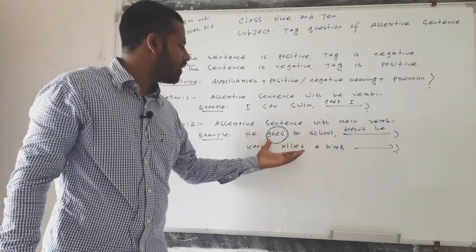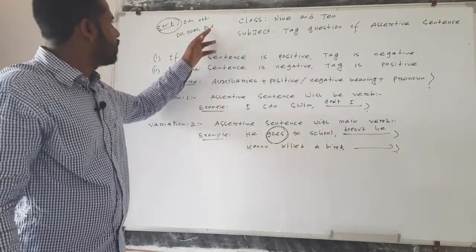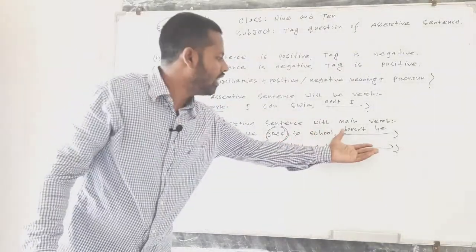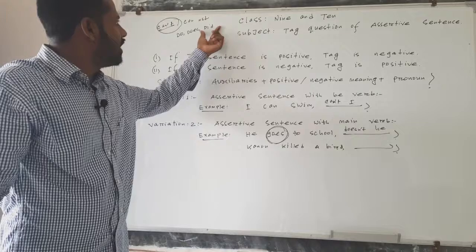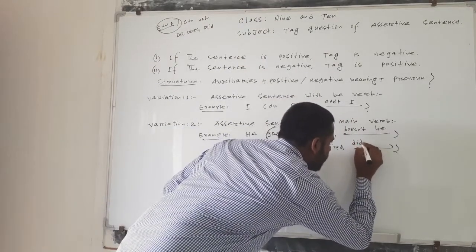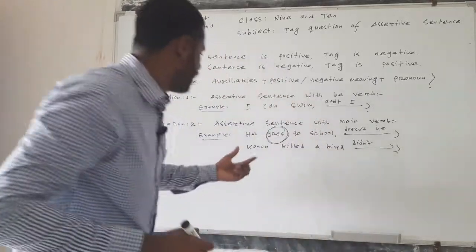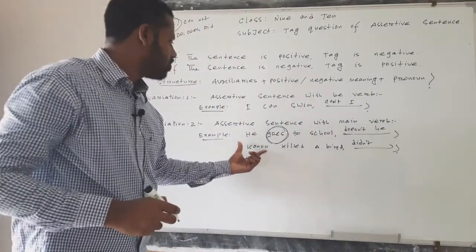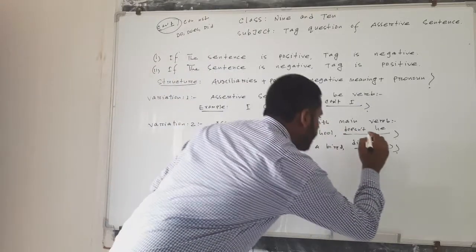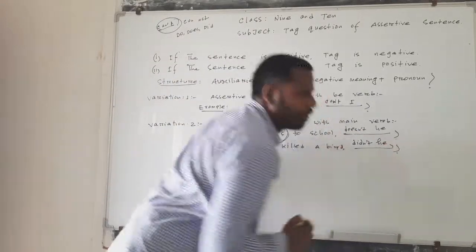So in past indefinite tense, we need the helping verb did. The sentence is affirmative, so the answer will be negative. So did will be in negative form, and the negative form is didn't. Didn't. Instead of Canon, we have to replace it with the pronoun he.